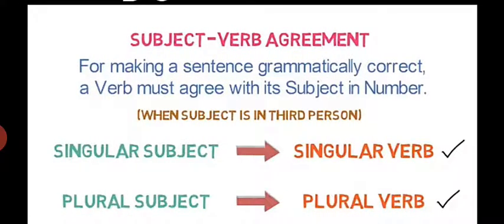Now subject verb agreement: for making a sentence grammatically correct, a verb must agree with its subject in number.